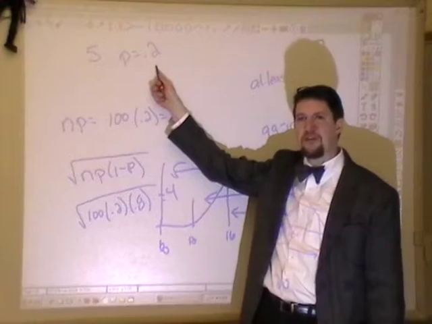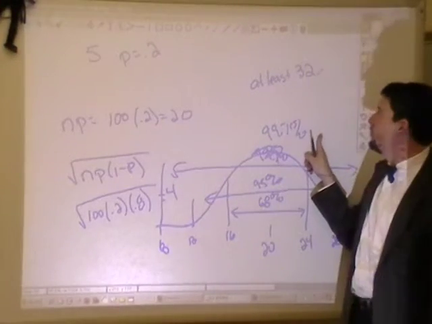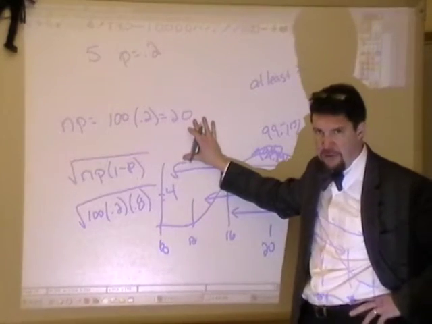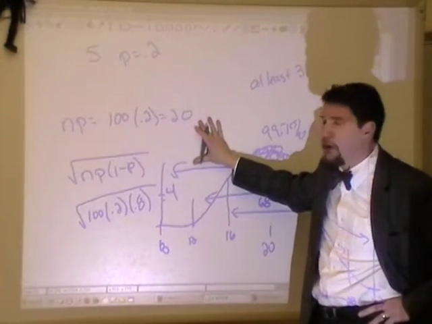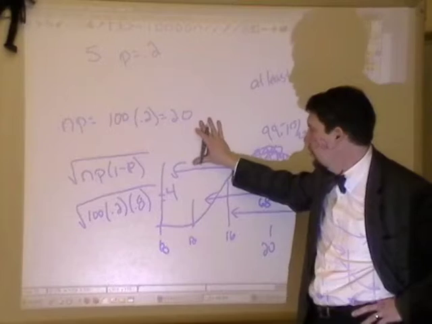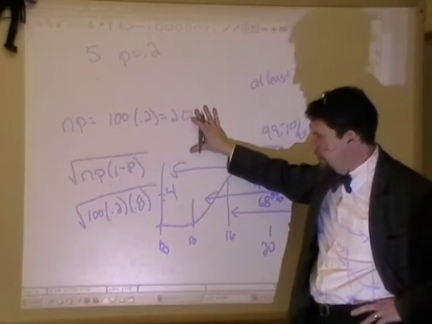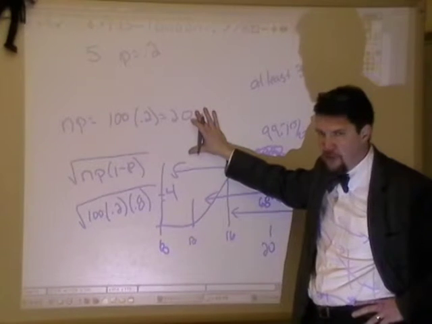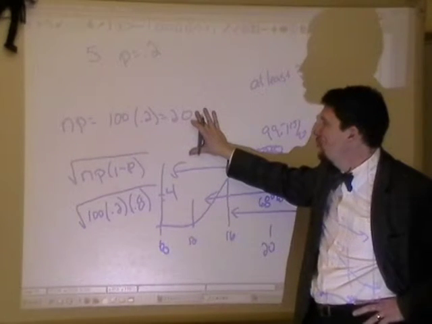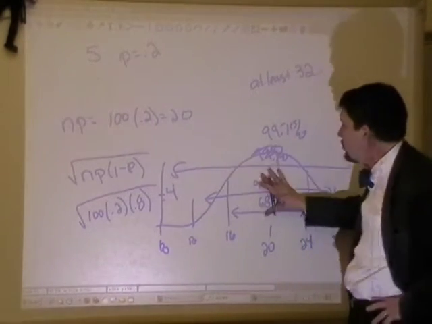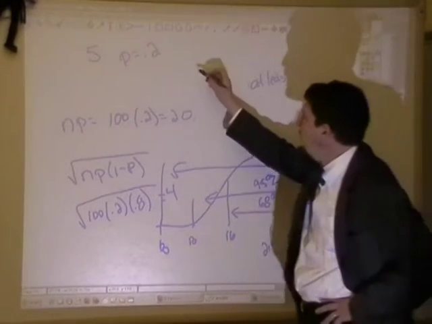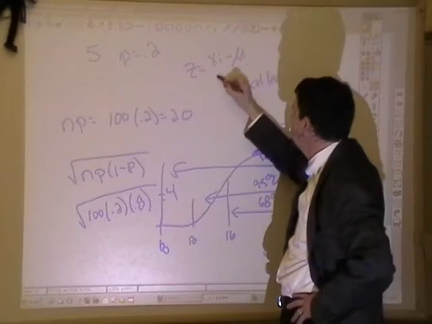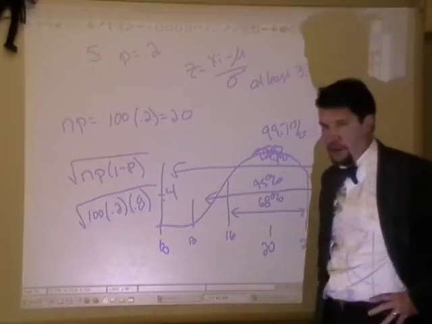And what would be significantly different? 3 standard deviations. So this question right here, when it talks about that significant difference, you can think, oh, we've got a normal model, and that's what we're looking for. We're looking to use a normal model so we can find 3 standard deviations. The question might also say, use a normal approximation for this. If it says use a normal approximation, then you should be thinking along these lines, and along z is equal to x sub i minus the mean over the standard deviation.